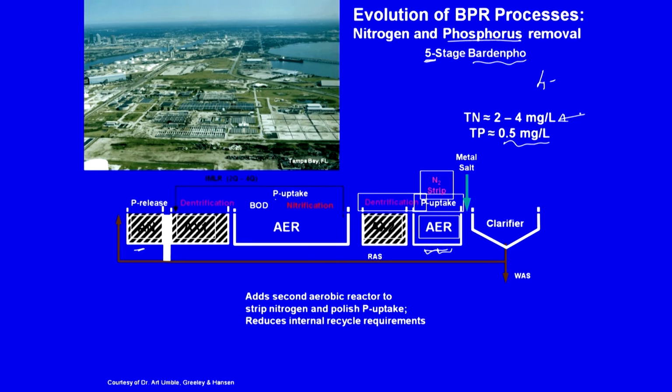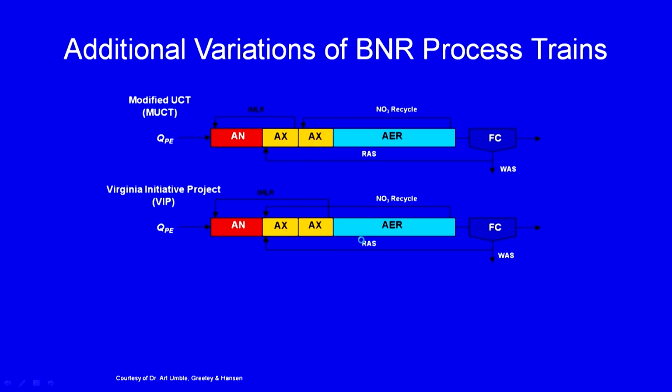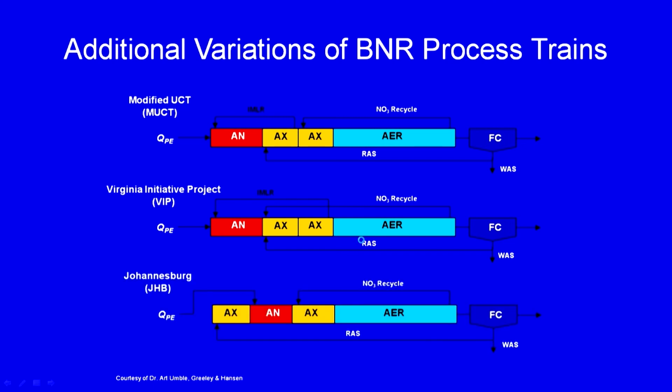Metal salts sometimes you add for chemical precipitation of phosphorus, and you can add methanol if you want to increase the denitrification, but again that depends on the residual carbon content here. So, there are additional variations of the BNR process, but maybe these we will ask in the relevant quiz or homework. Modified UCT, Johannesburg and so on. Anaerobic, anoxic, aerobic, different variations, but we will not go into detail at this stage here.